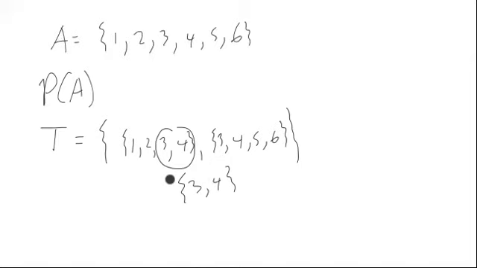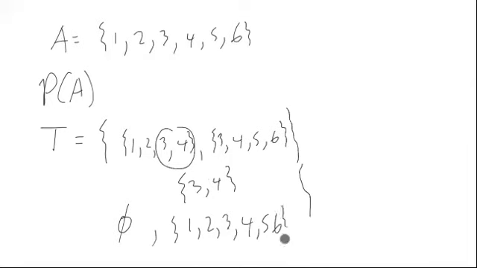So we have intersections, we have unions. We also need, in the topology itself, to always include the empty set and the full set itself, 1, 2, 3, 4, 5, 6. So this would be labeled as a topology of this set A. It contains all finite intersections of all these, and it also contains all unions of any kind. So that's a topology. Oftentimes we call the elements of the topology open sets.